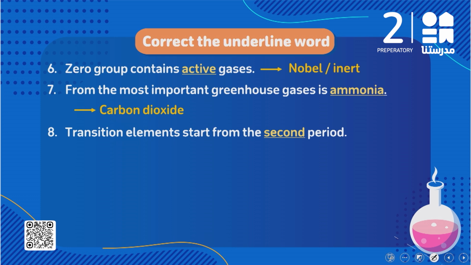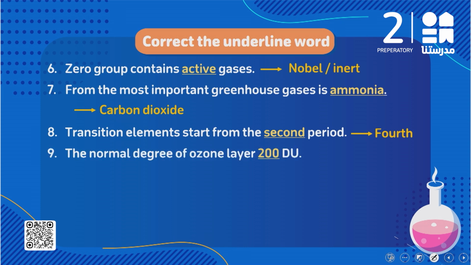Transition elements start from the second period. We said transition elements exist in the middle of the periodic table in the D block and they start to appear from period number 4. So here, instead of writing second period, it will be fourth period.